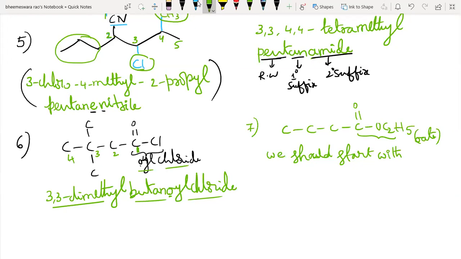Still, Sherwin, it is not propanoate. It's not propanoate. Take a look. And let me discuss one point before naming.